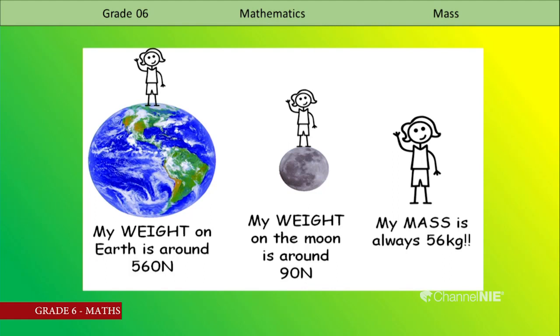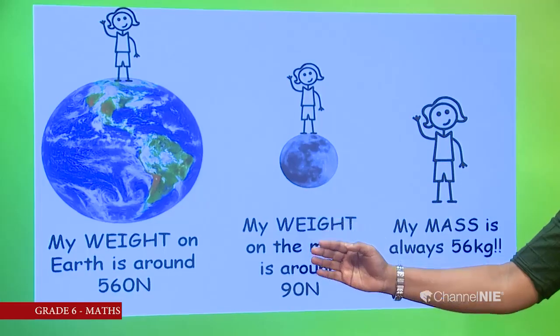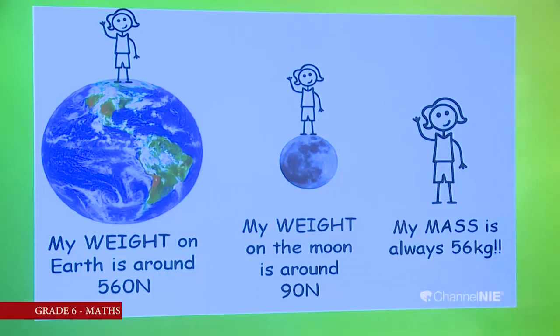Capital N denotes newtons. It is the unit of weight. So Jack says, my weight on earth is around 560 newtons.